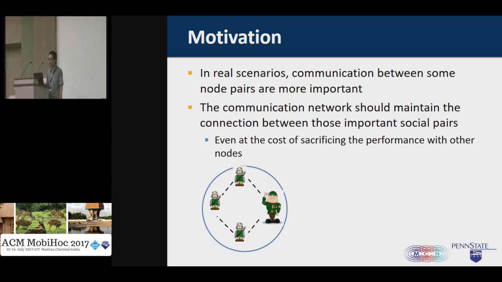Let's consider a battlefield scenario where there is a squad of soldiers and also a commander. Apparently, we should try to maintain the connection between the squad leader and the commander. In this way, the commander can receive the most up-to-date reports from the squad leader. The squad leader can also get the commands from the commander. On the other hand, the connection between the soldiers and the commander are much less important, and it is unnecessary for us to maintain good connection between the commander and each of the soldiers.